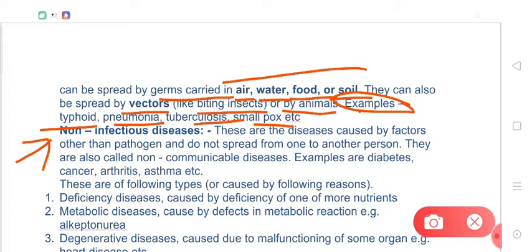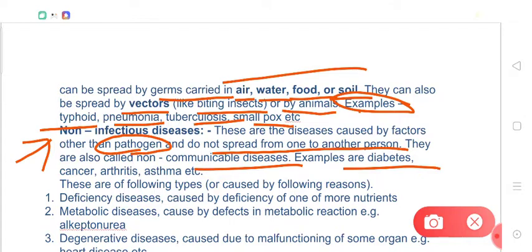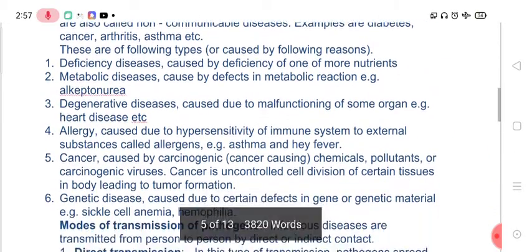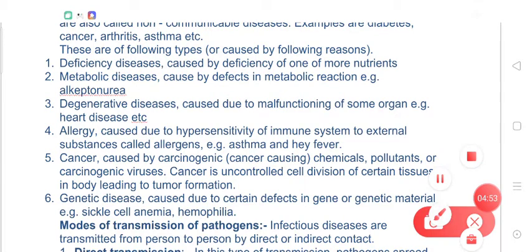Now let's talk about non-infectious diseases. These are the diseases which are caused by factors other than pathogens and do not spread from one person to another person. So non-infectious diseases means which are not caused by pathogens and which do not transmit from person to person. They are also called non-communicable diseases. Examples of non-communicable diseases are diabetes, cancer, arthritis, and asthma. Now, the non-infectious diseases may be due to different causes. So they may be called with different names.